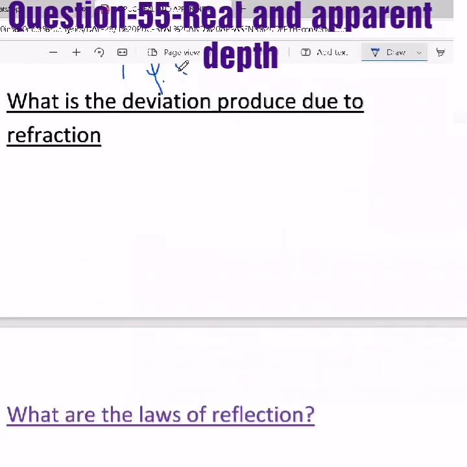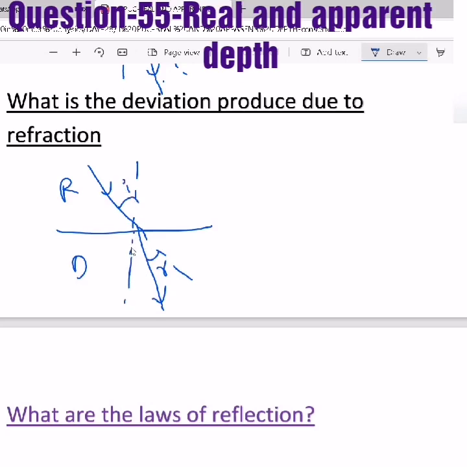Now the next thing is what is the deviation produced due to refraction. See here, as we discussed, suppose light is entering from rarer to denser, so this is the actual path. Now this is bending like this. Now this is R, this is I. Then in that case, this total angle is also I, angle of incidence. Now this is deviation. Now the deviation is I minus R.